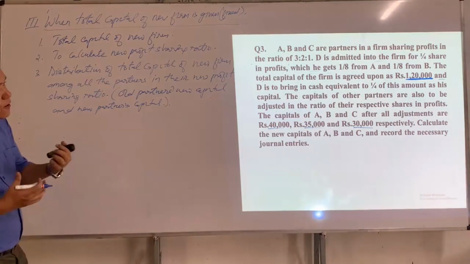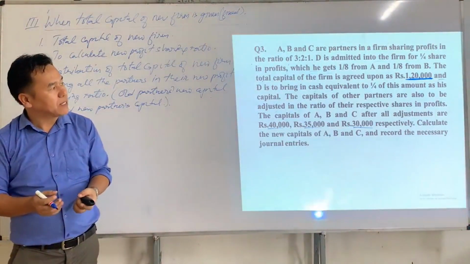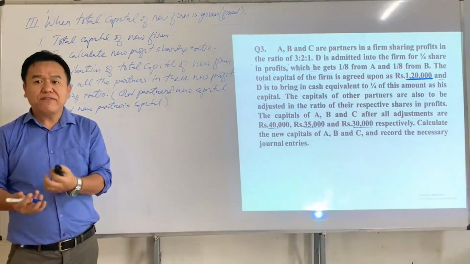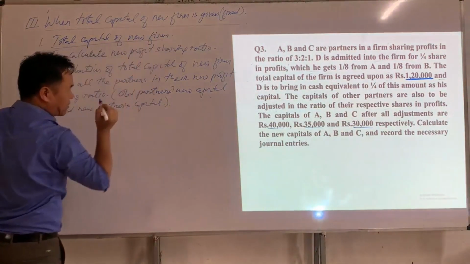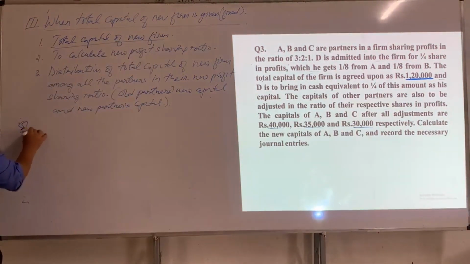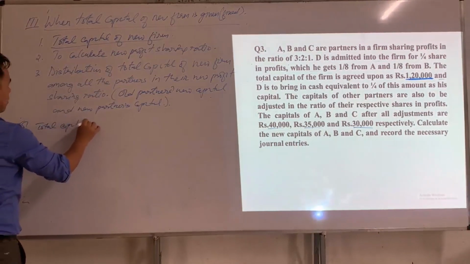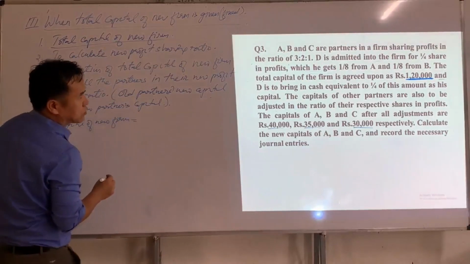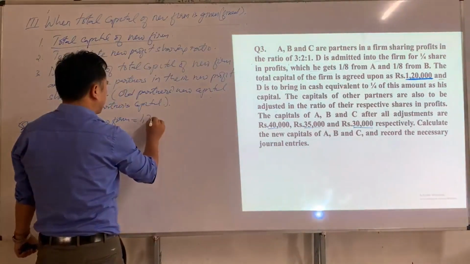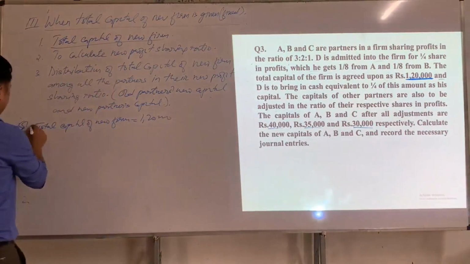So in order to calculate all partners' new capital and new partners' capital, again we have 3 steps. So first step is to find total capital of new firm, which is already given. So total capital of new firm is equal to, what is total capital of new firm? Yes, 1,20,000. So what is second step?